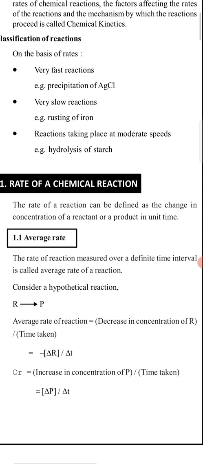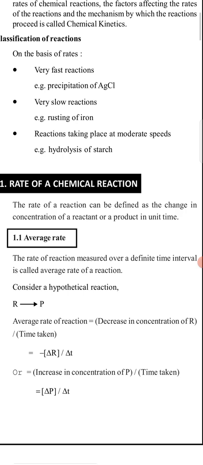Consider one reaction, reactant to product. Here the arrow is given, R goes to P, where R means reactant and P means product. So the average rate of reaction: whenever a reaction is continuously going on, the concentration of the reactant decreases and the concentration of the product increases. So the rate of decrease in concentration of reactant by time taken is the average rate of the reaction.